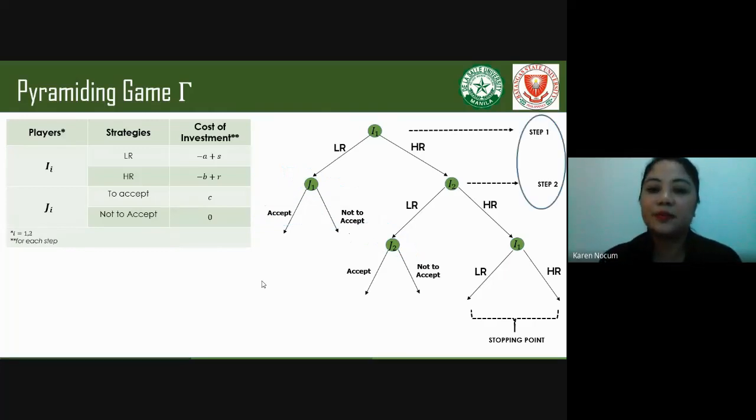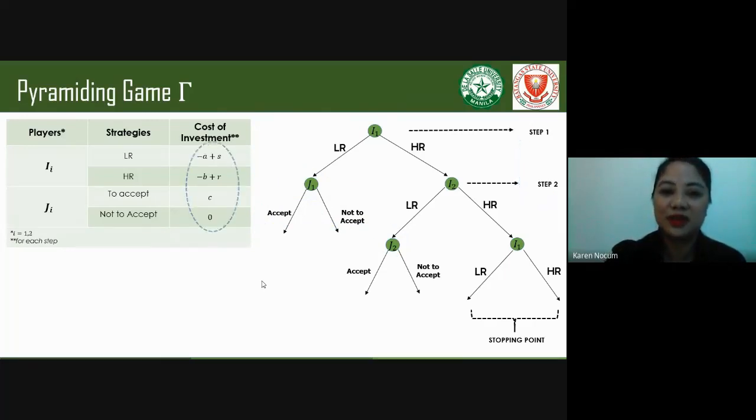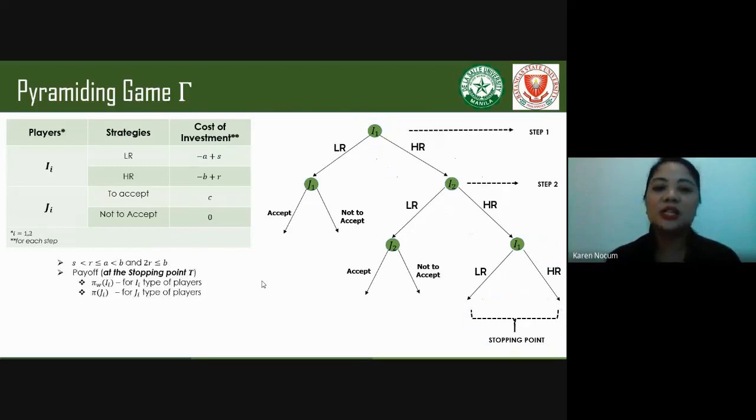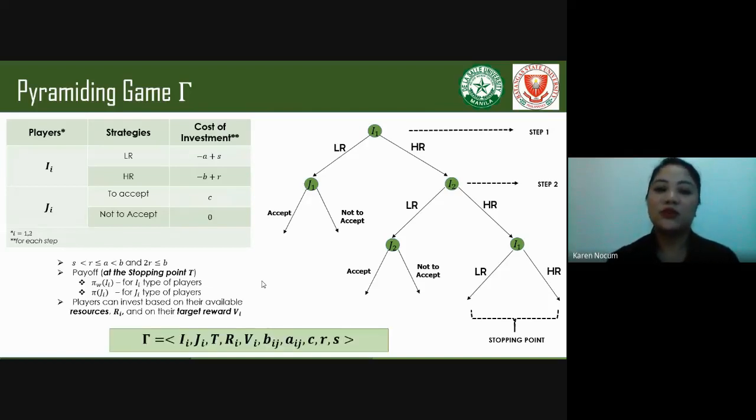At each step, every deciding player has a corresponding cost of investment. The game will reach the stopping point T provided that I sub i chooses HR investment. At the stopping point T, we can compute the payoff of the game, or the payoff of each player, by considering the accumulated cost of investment plus the additional reward given to them. And take note that players can invest based on their available resources and on their target reward. So that is how we define the pyramiding game.